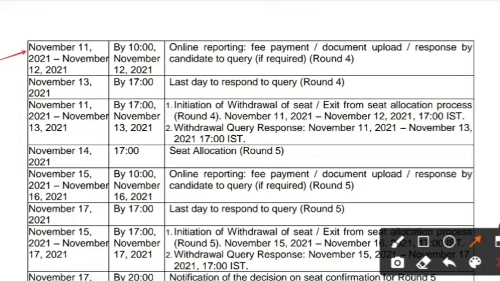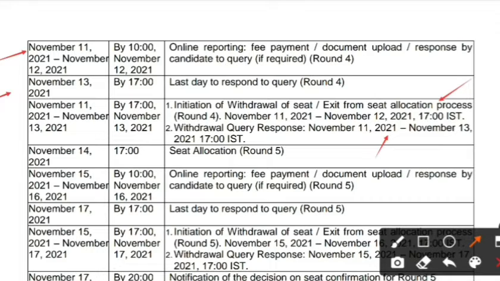From November 11 to November 12 up to 10 a.m. of November 12, fee payment and document upload should be done for round 4. November 13th will be the last date to respond to the query of round 4. You can withdraw the seat that has been allotted to you, or you can exit from the seat allocation process of round 4 from November 11 to November 12 up to 5 p.m. You can withdraw your query response from November 11 to November 13th up to 5 p.m.